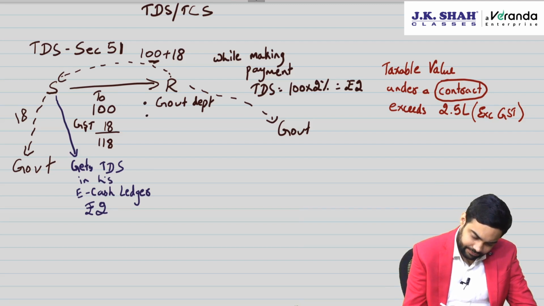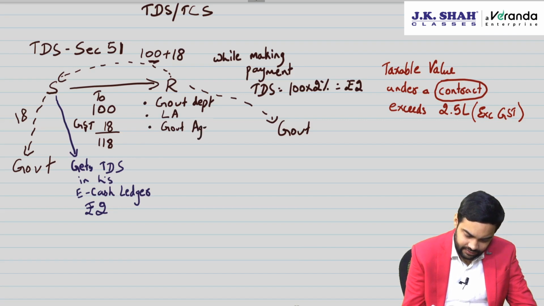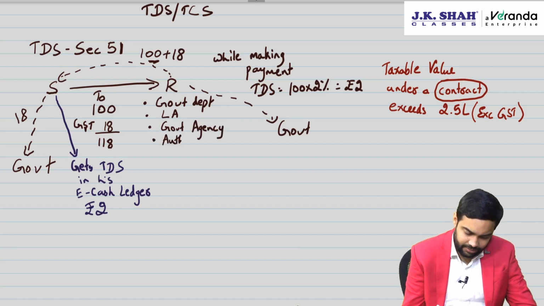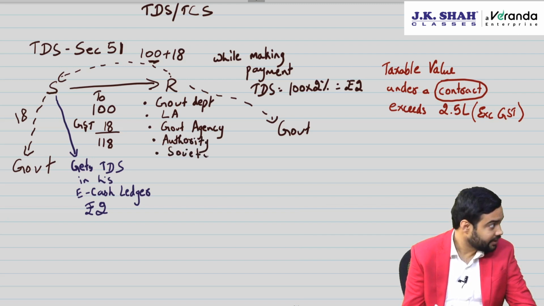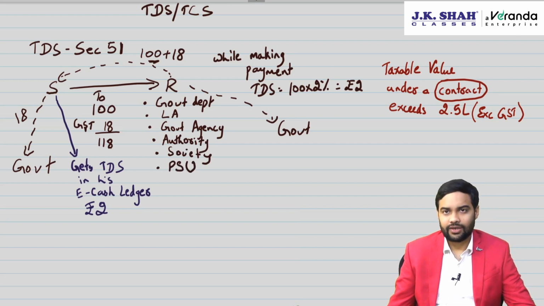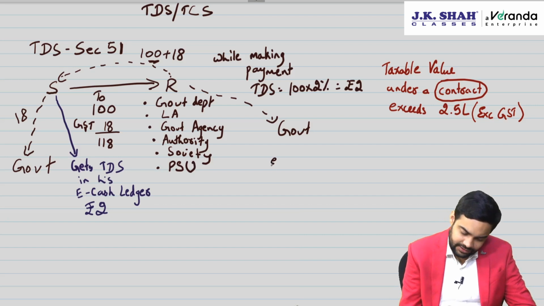Government department, local authority, government agency like CBI, National Investigation Agency, authority set up by an act of parliament, society set up by government, and the last one is public sector undertaking. All these are required to do TDS. Are there some exemptions, sir? Yes, there are some exemptions.